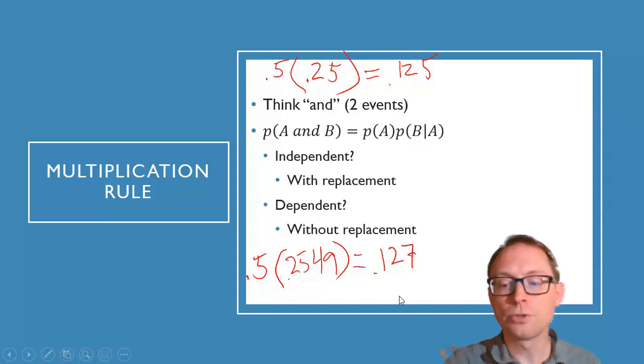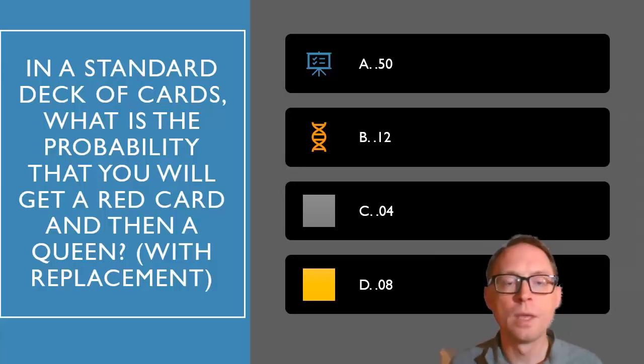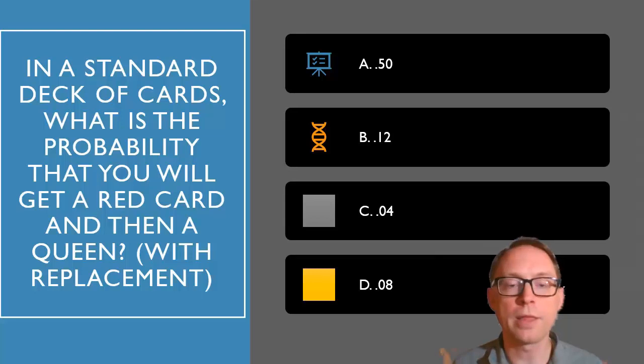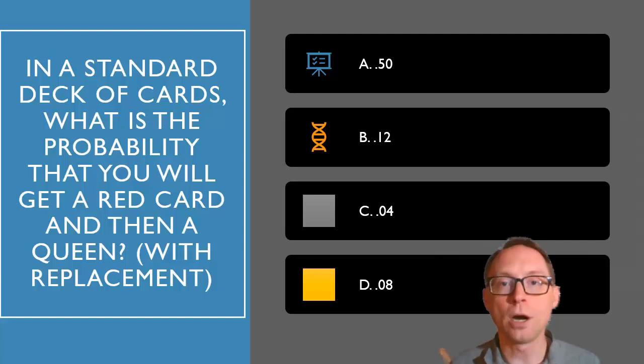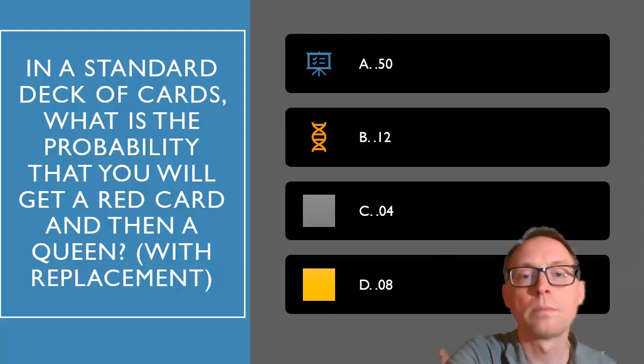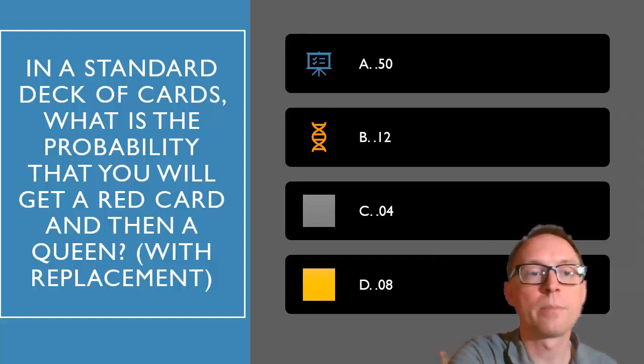All right, let's do some questions with this. I get a standard deck of cards. What's the probability you'll get a red card and then a queen with replacement? So what we're trying to do is figure out the probability you get a red card and then a queen. So this is the multiplication rule because it's "and." A red card, that's 0.5.